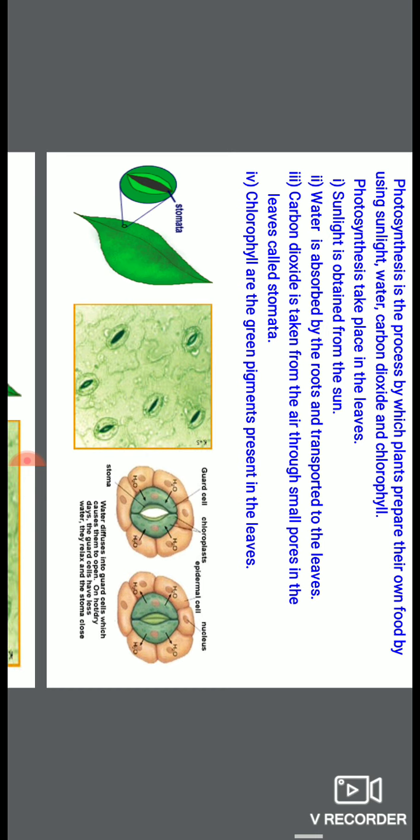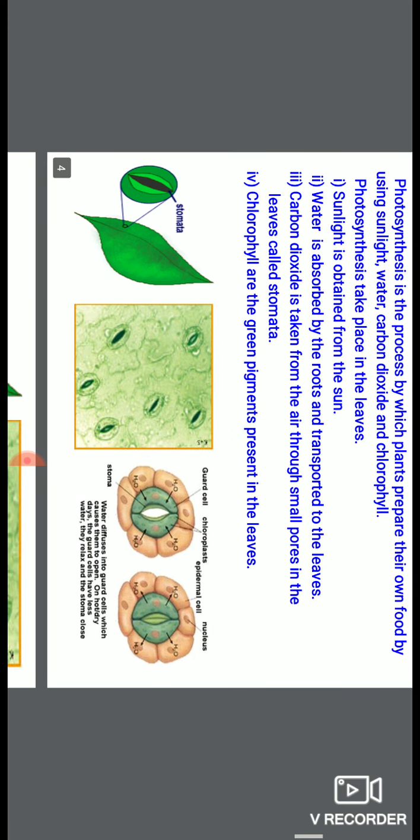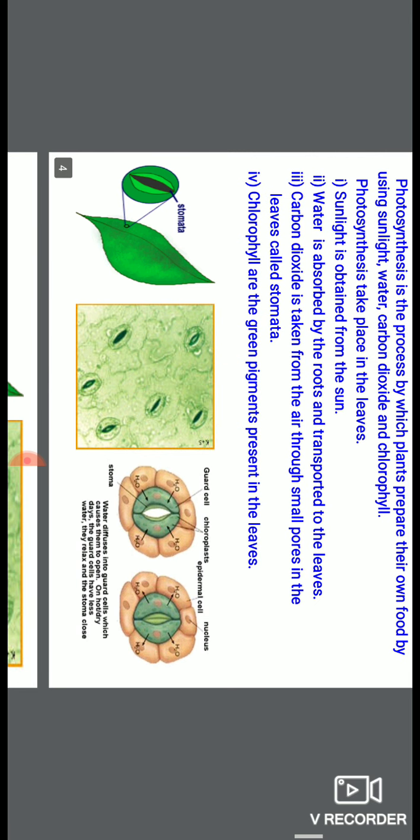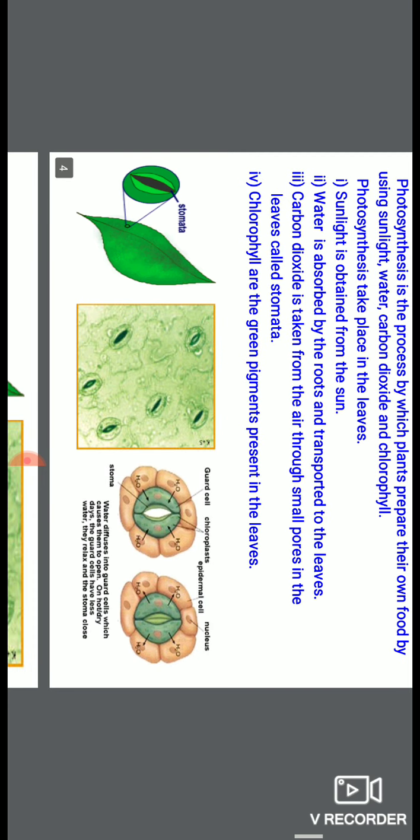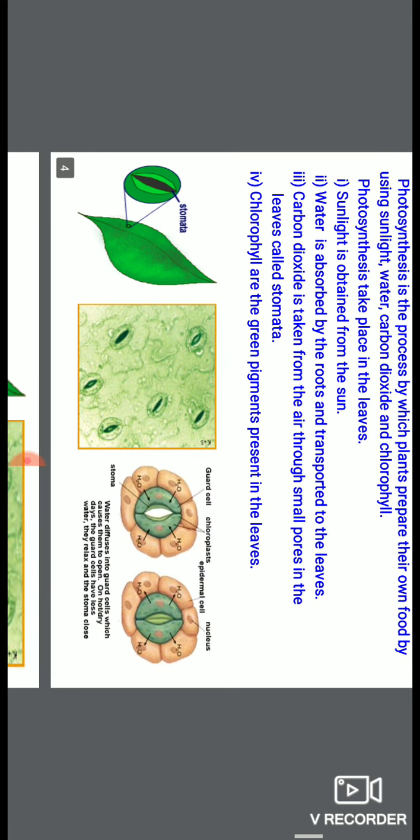It means CO2 is transferred inside the leaves by the help of stomata. And the fourth requirement for photosynthesis is the pigment that imparts green color to the leaves. वो pigment जिसकी वजह से leaves का color green होता है, and that pigment is known as chlorophyll. It means one pigment is very important for the plants to carry out photosynthesis.